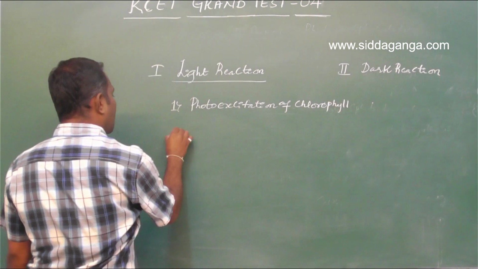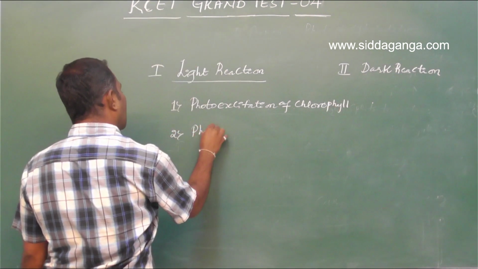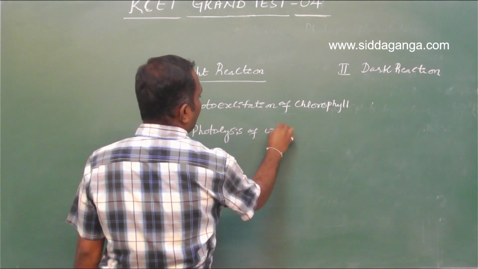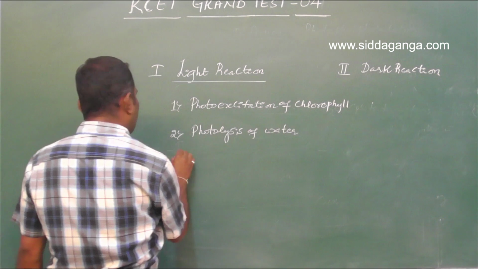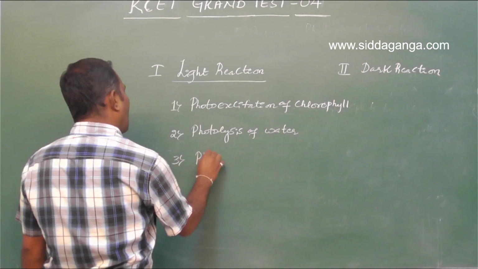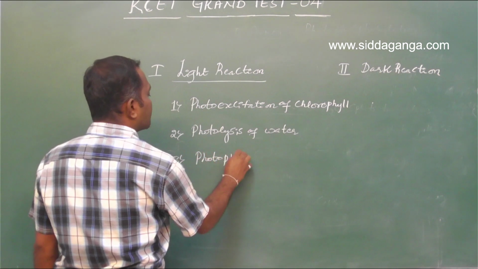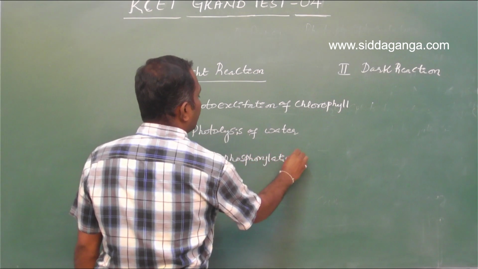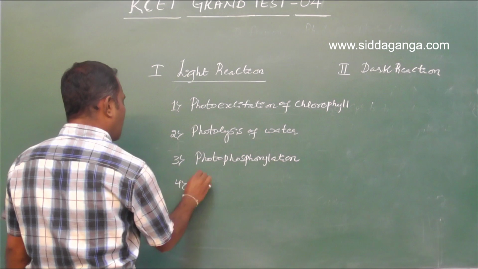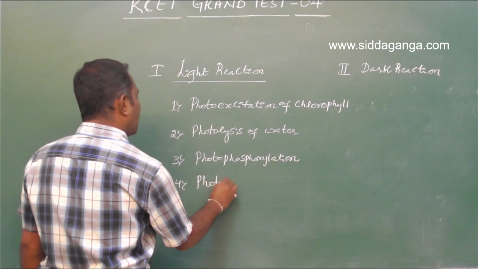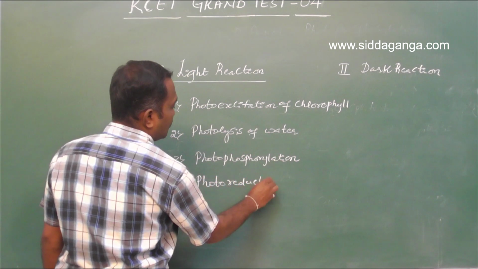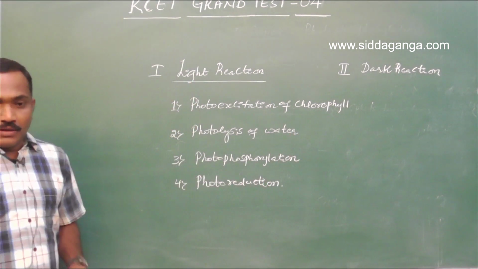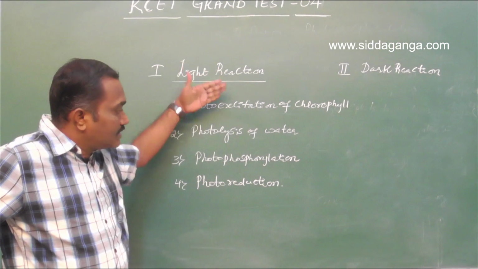Then comes photolysis of water. Then comes photophosphorylation. Then photoreduction. So the light reaction has only some reactions.